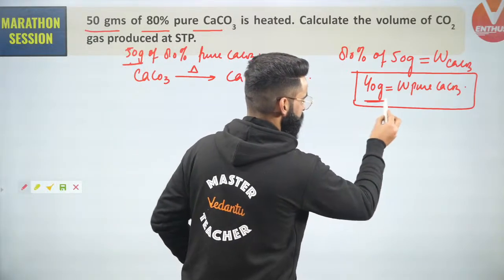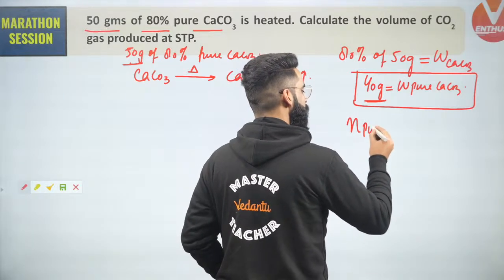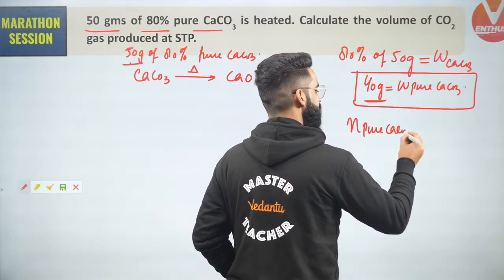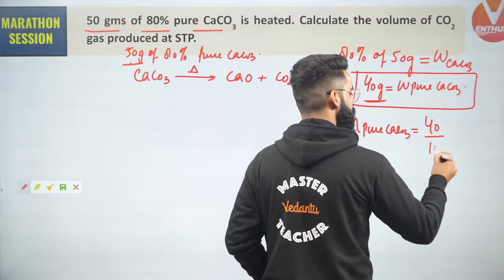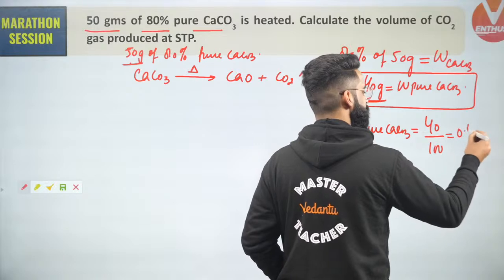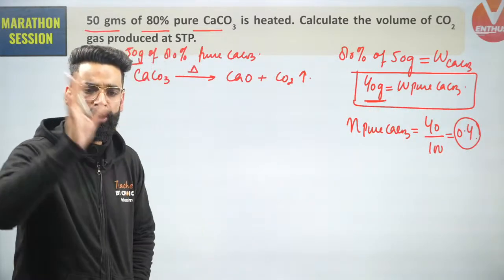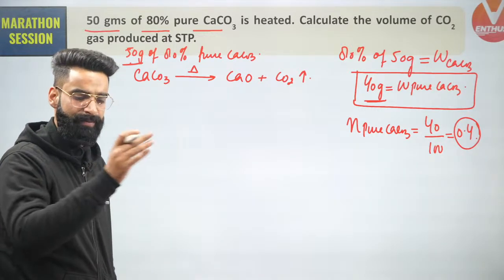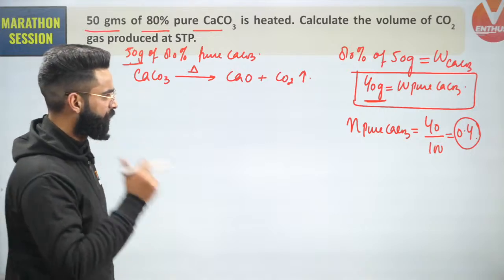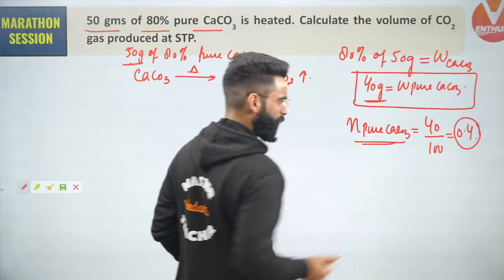If this is the pure mass of calcium carbonate, can I say the pure moles of calcium carbonate are going to be the given pure mass of calcium carbonate divided by the molar mass of calcium carbonate? It's going to be 0.4 moles. So 0.4 moles of pure calcium carbonate we have with us.